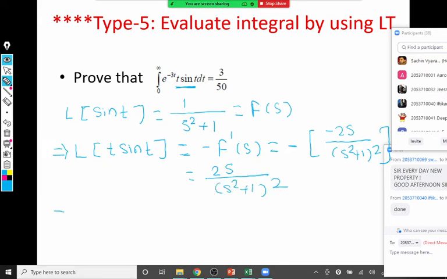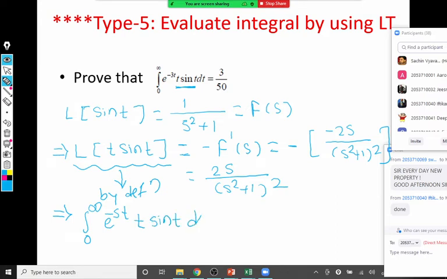But now by definition of Laplace, this is actually the integral 0 to infinity e raised to minus st times f of t dt. What is f of t in this case? It is t sin t. So the integral of e to the minus st, t sin t dt, will be 2s upon (s square plus 1) bracket square.